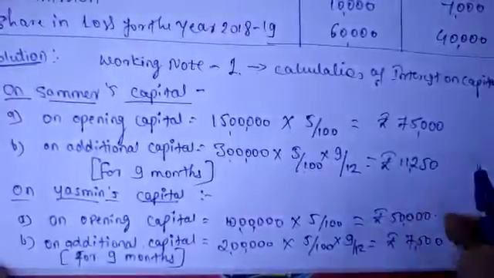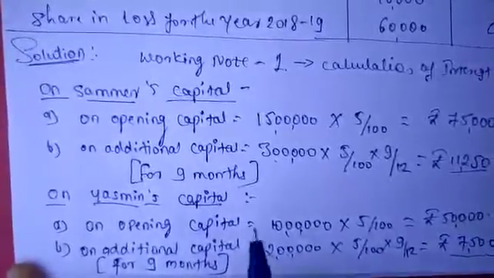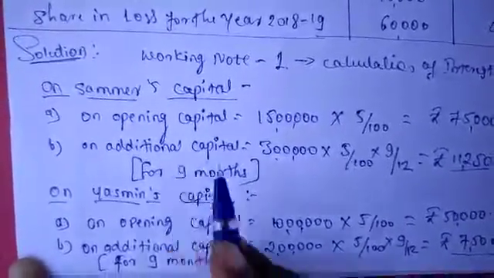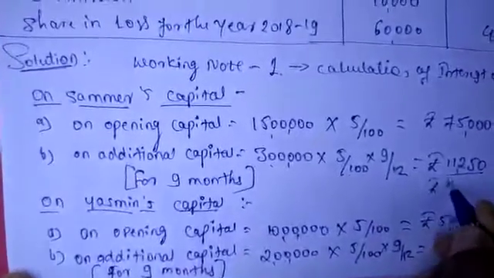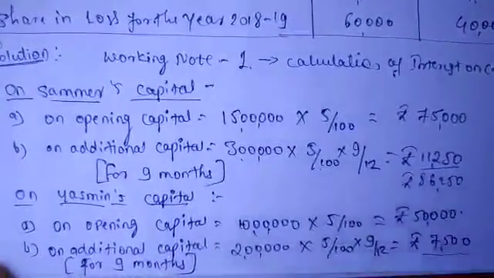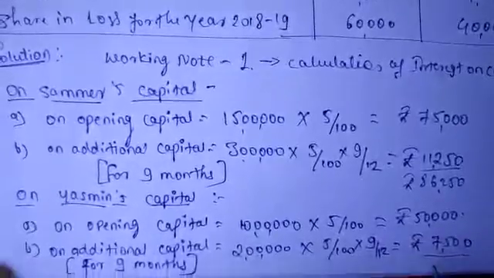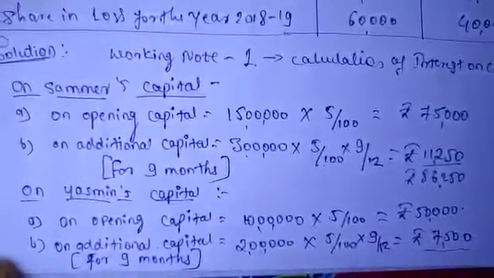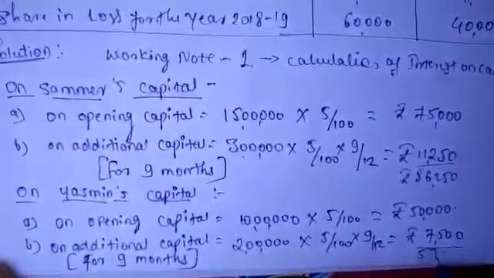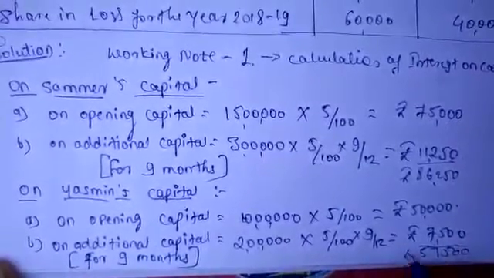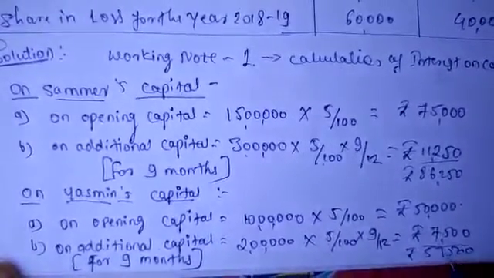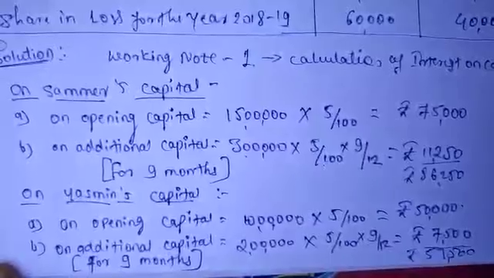So total interest on capital of Samir is rupees 86,250 and total interest on Yasmin's capital is 57,500. It is the interest on capital calculation.